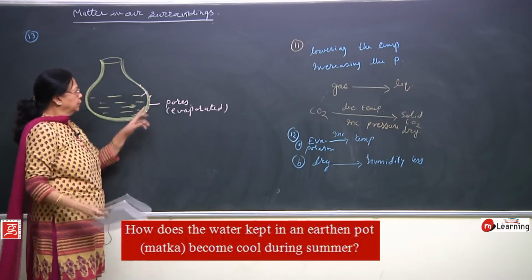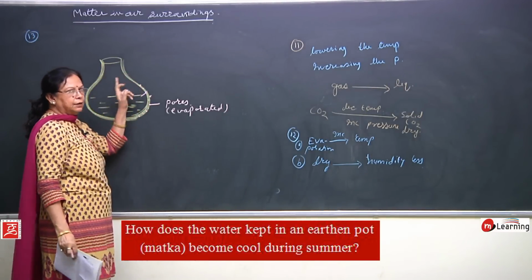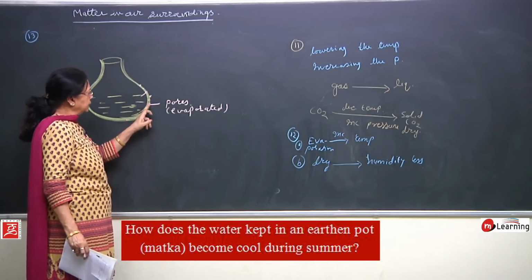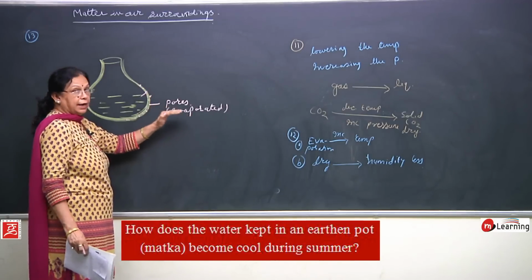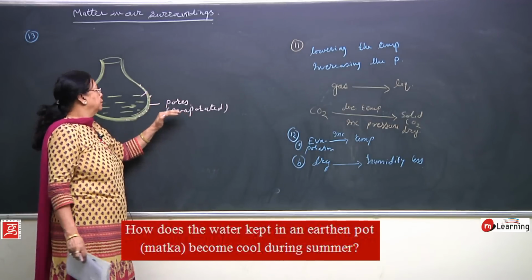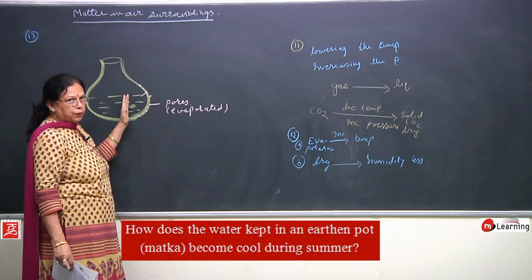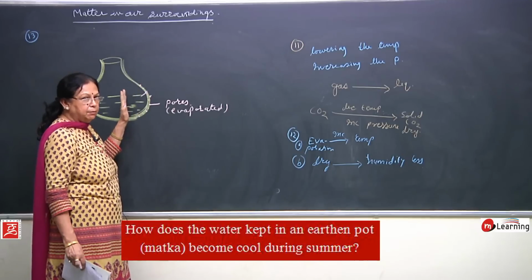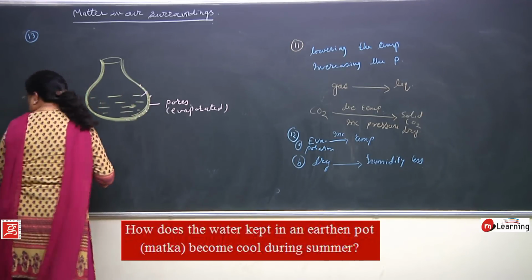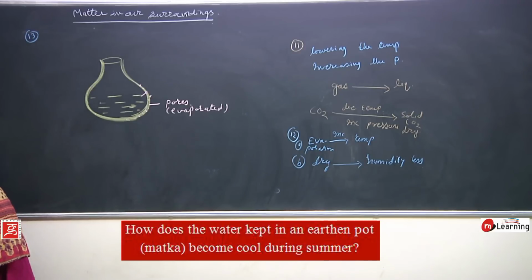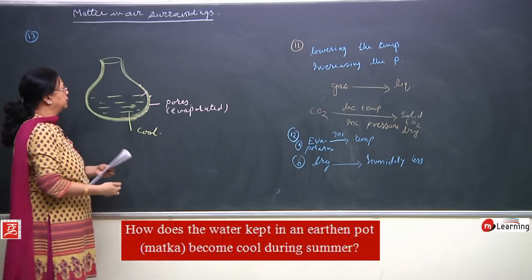Water goes out through the pores which are present in the wall of the earthen pot, and as it goes out, it gets evaporated. For this evaporation, the heat energy which is required is taken from the water which is present inside the pot, and therefore this water becomes cool, right.